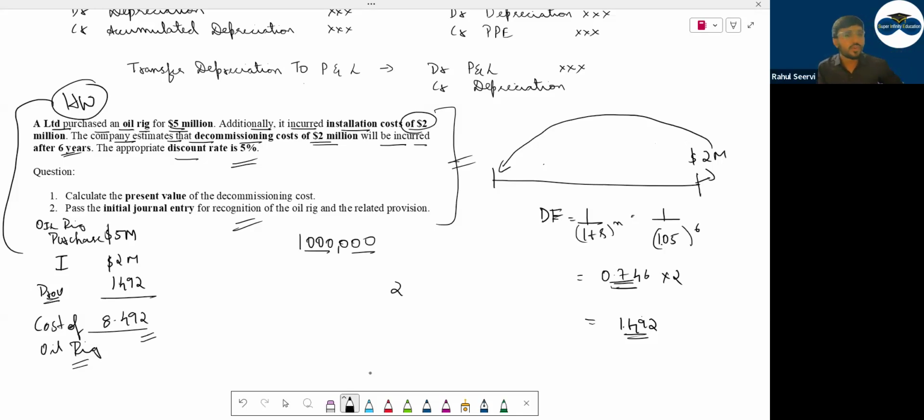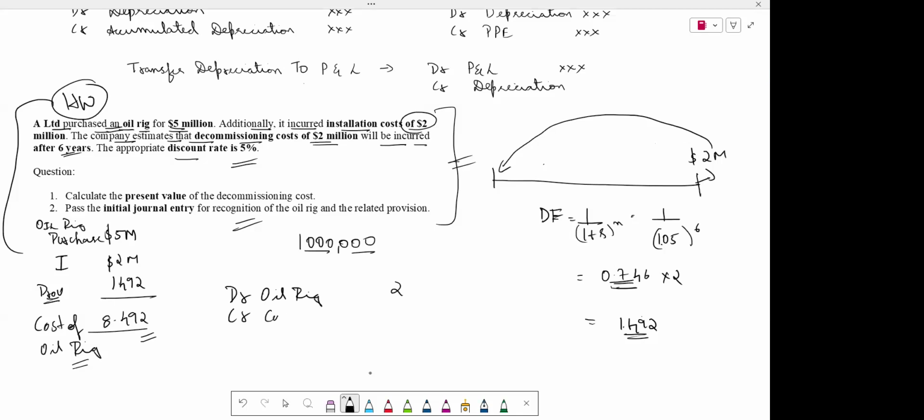So this is the cost of the rig. Now tell me, what is the journal entry, debit and credit? You have purchased. Have they mentioned in the question that you purchased on credit? They have not mentioned it, so that means you have done a cash purchase. So debit, what comes in? Can I say asset? What is that asset? Oil rig coming in. Cash going out, how much?